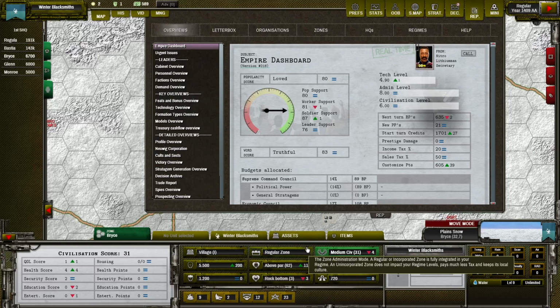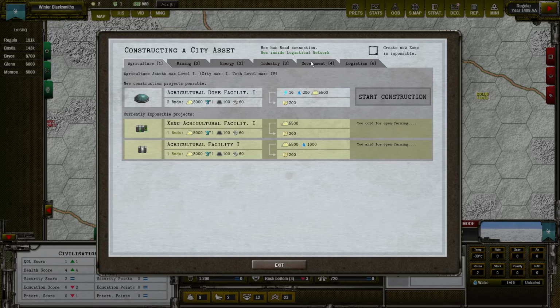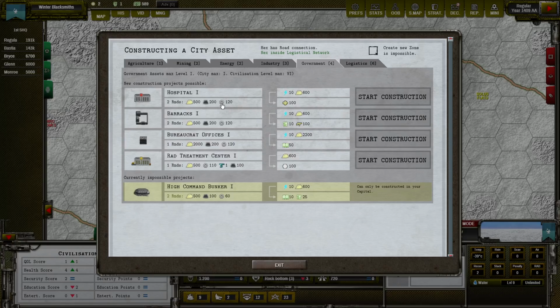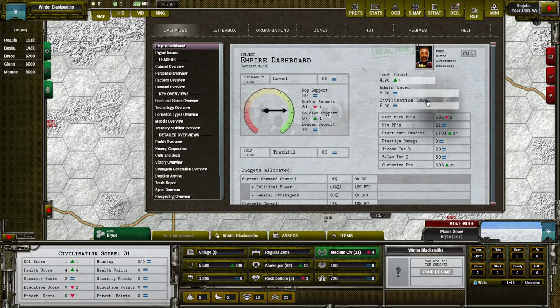And let's go back for a moment to the civilization level for our regime. This number limits the maximum level of quality of life assets. So, for example, if here I would like to build in the government tab a hospital or barracks, so the quality of life assets, you can check that its level is limited by civilization level. In our case, we can build many levels because we have a high civilization level.